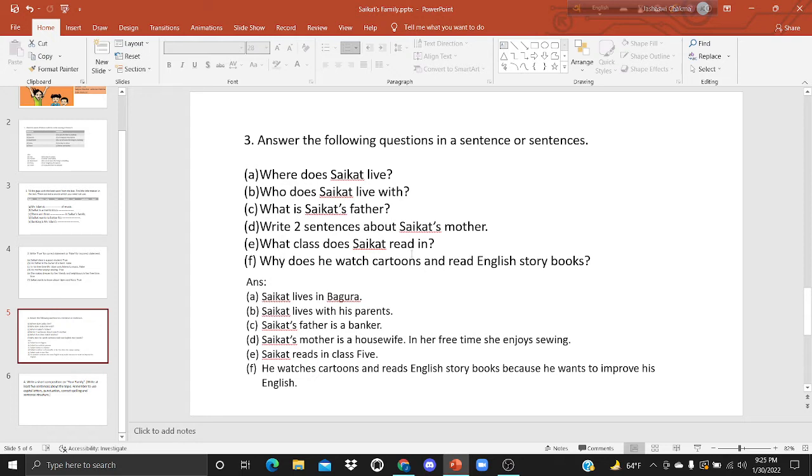Number E. What class does Shoykot read in? Shoykot reads in class 5. Why does he watch cartoons and read English storybooks? Because Shoykot wants to improve his English. That's why he watches cartoons and reads English storybooks.